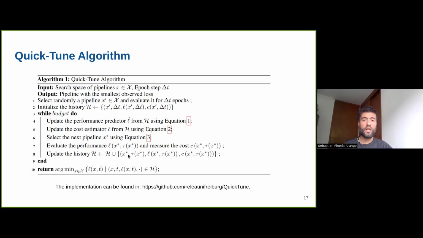Here we have an overview of the algorithm, which we can summarize in three parts. First, we update the predictors' parameters using the negative log likelihood for the performance predictor and the mean squared error for the cost predictor. Then we select the pipeline using an acquisition function that I will explain in the next slides. And then we update the history. So it's a simple group of steps.